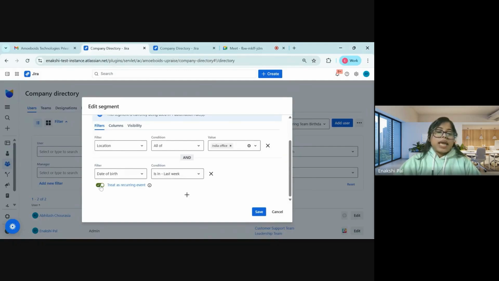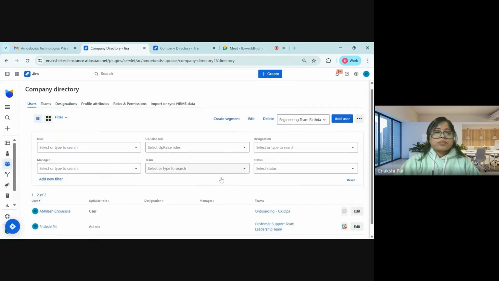You can see I have marked this toggle as enabled, and this is treat as the recurring event. I have treated this event as a recurring event, which simply means that the system will compare the date of birth with only the month and the date. It will not consider the year. After you have defined all of your filter conditions, you can simply click on save and move on.